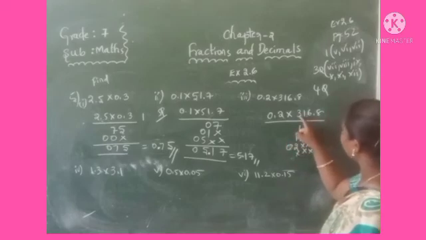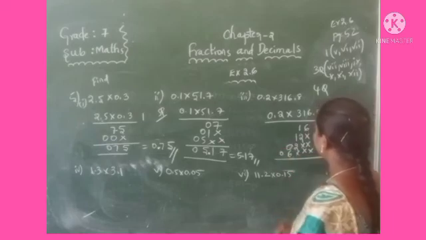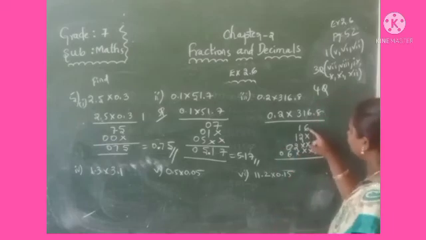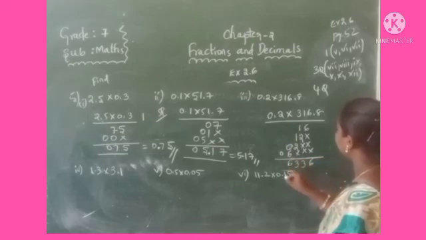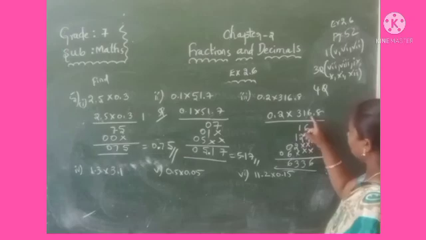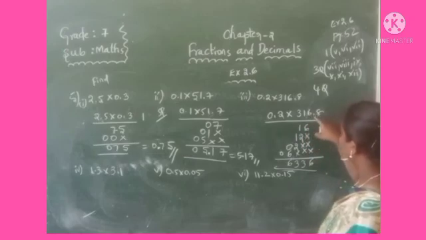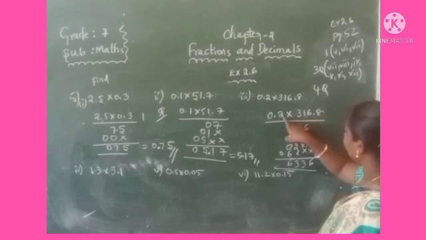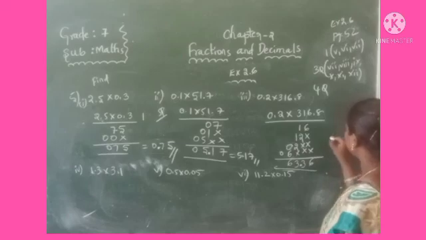Leave the 3 place values here. 3 2s are 6, then 3 zeros. Now add: 6336. Now where do we have to give the decimal point? Here 1 digit after, here 1 digit after. That is 2 digits, 1, 2.